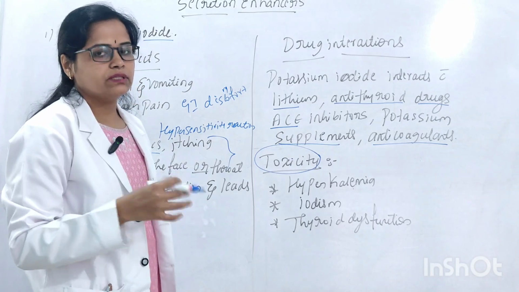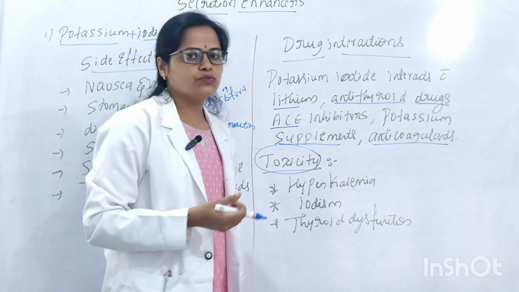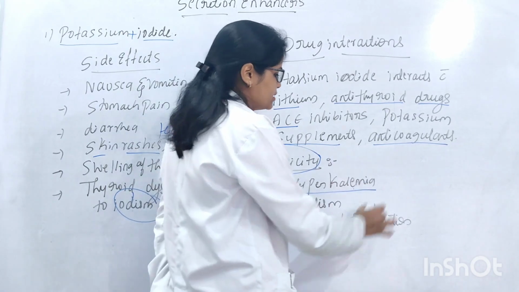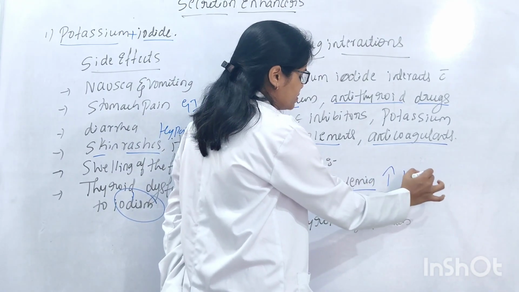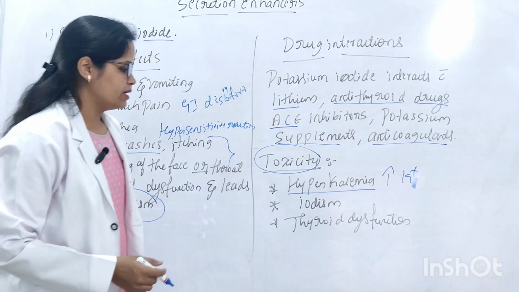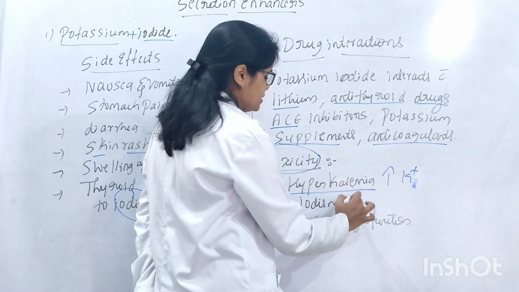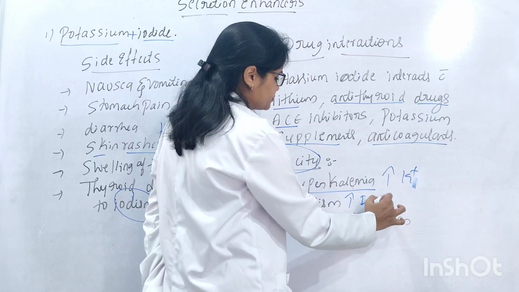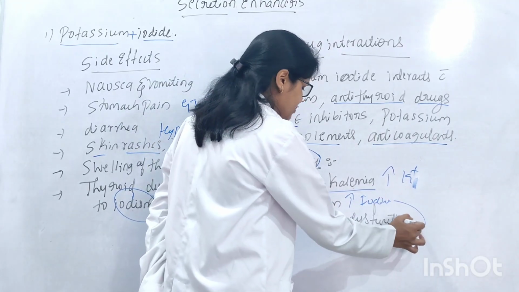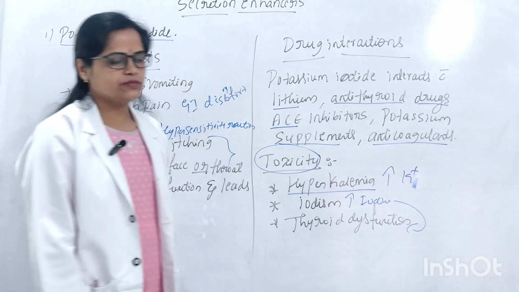If the patient consumes it excessively over a prolonged period of time, it may lead to an increased level of potassium in the blood. And iodism is nothing but an increased level of iodine. If the iodine level is increased, obviously the patient may have thyroid dysfunctions.